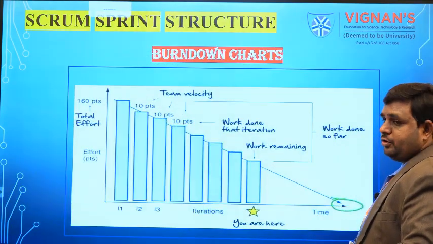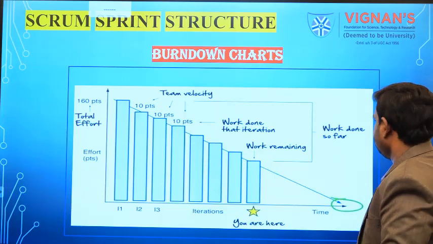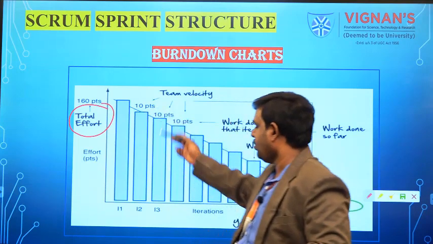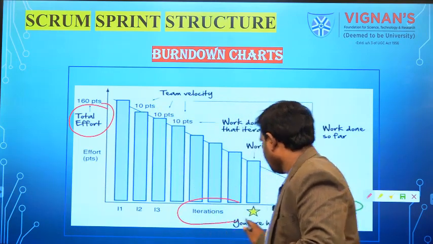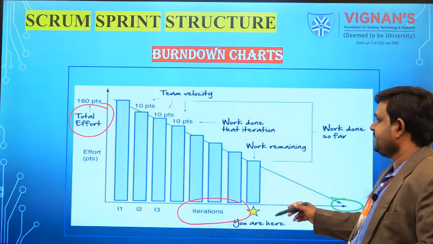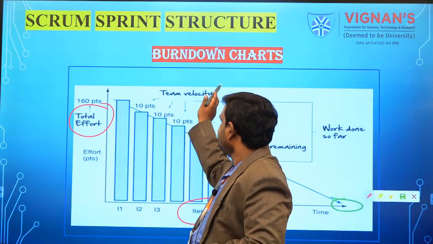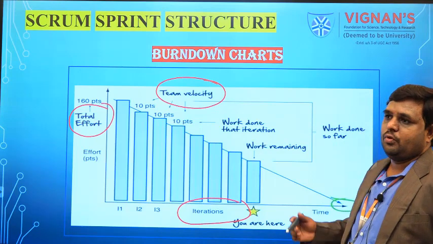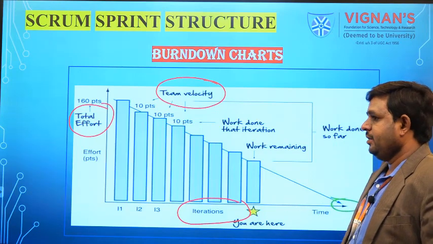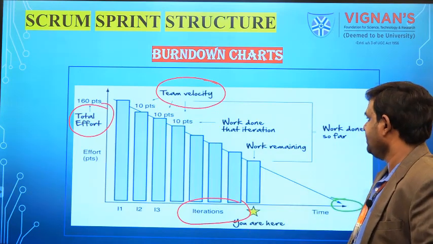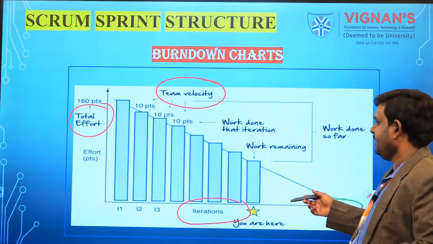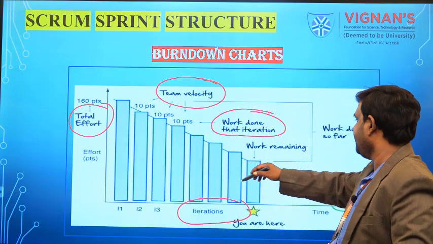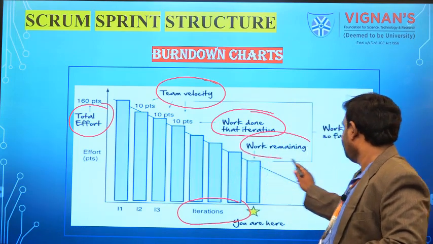Next, in the same manner, we display in the burn down charts. In the burn down charts we have the total effort in points and the total iterations we have done. These things will be displayed in points. Team velocity will be there. Team velocity calculates what kind of work we have done and what kind of work we have to do in the next sprint. We also display what work was done in that particular iteration and what work is remaining.